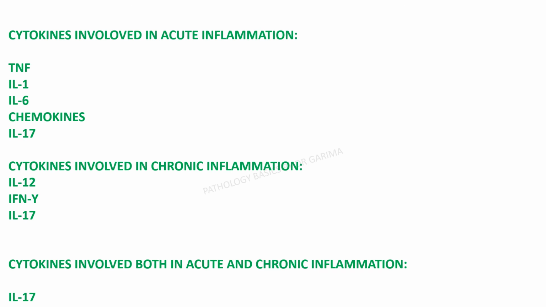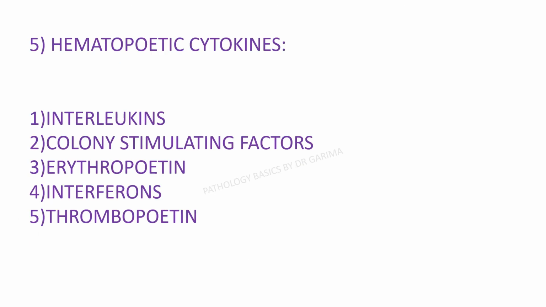Cytokines involved in acute inflammation are TNF, interleukin 1, 6, chemokines and interleukin 17. Cytokines involved in chronic inflammation, if you remember, granuloma formation. These are the two important cytokines involved in granuloma formation. Interleukin 17 is involved in both acute and chronic inflammation. Hematopoietic cytokines are the fifth subcategory, which comprises interleukins, erythropoietin, thrombopoietin and colony stimulating factors.